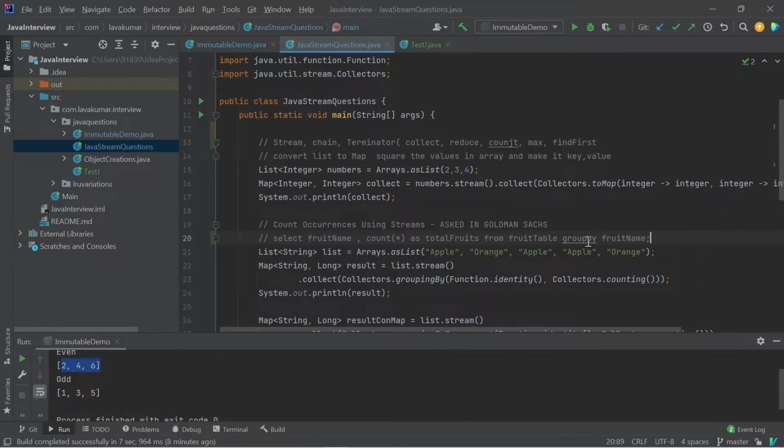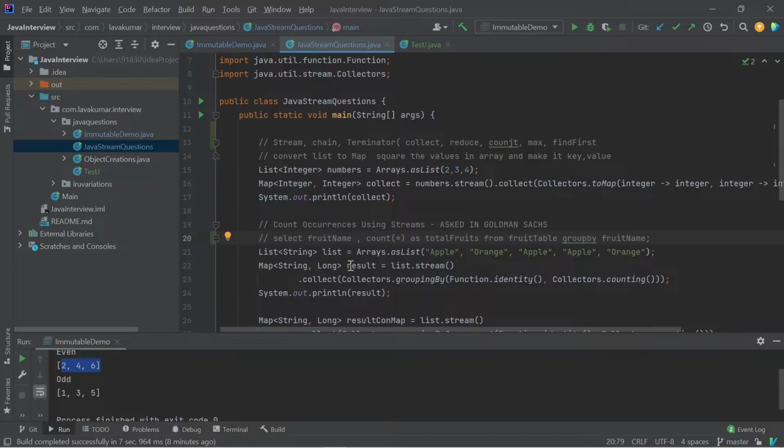So this is the traditional SQL query, right? Same thing: you are selecting two things, fruit name comma count. This is your key and this is your value, and these two things are performed on group by.